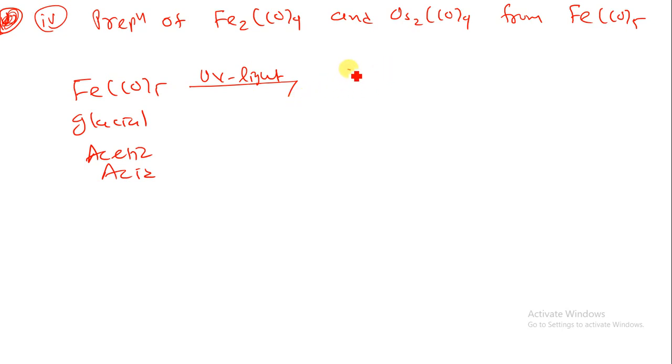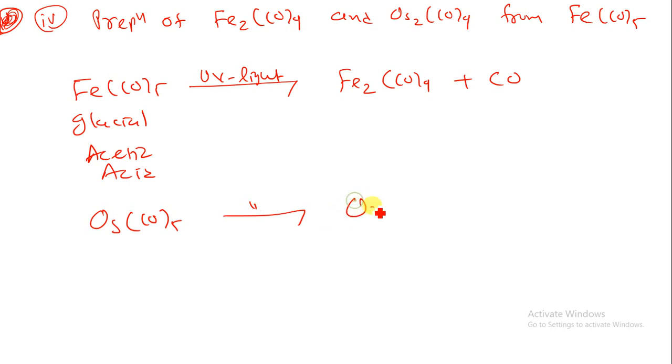So Fe will be converted into Fe2 and CO5 will be converted to CO9 by the removal of the CO. Here I am not preparing Fe2CO10, I am preparing Fe2CO9 by the removal of the CO. Similarly, we can prepare OsCO5 under similar conditions, that is, irradiated under UV light. So we can produce Os2CO9 by the removal of the CO.